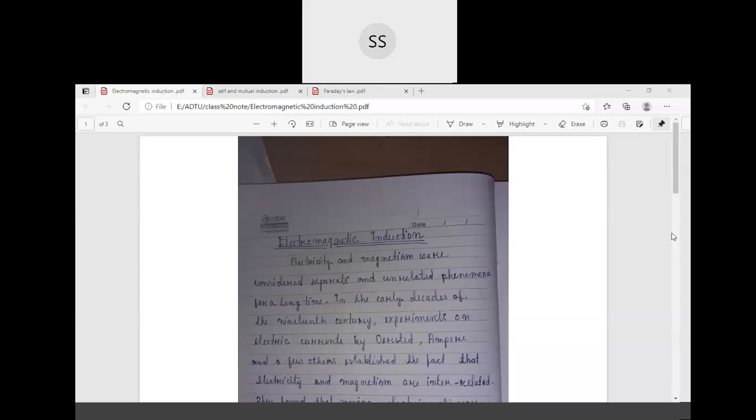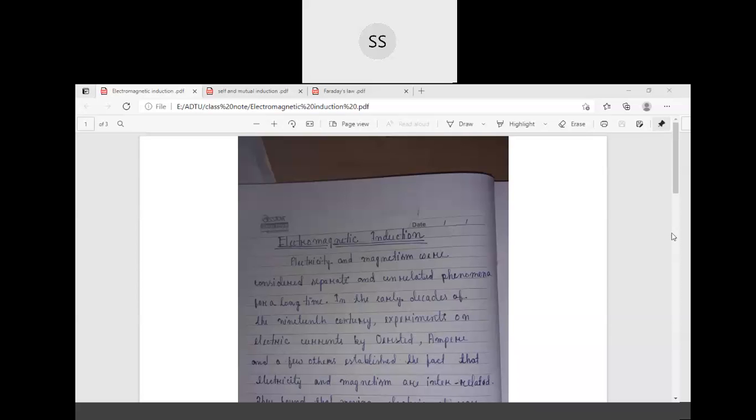Similarly, in case of a magnet, there are two poles: north pole and south pole. North poles repel each other, north and south poles attract each other, and south poles also repel each other. So this is the similarity between electric field and magnetic field.